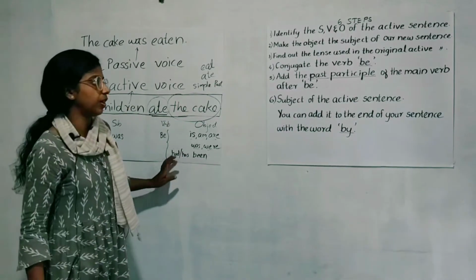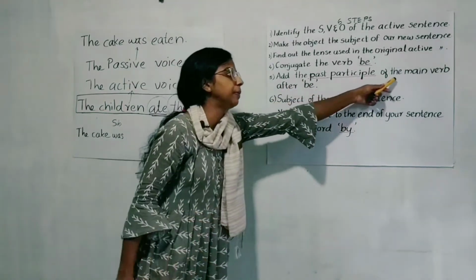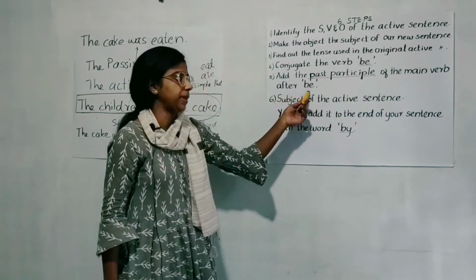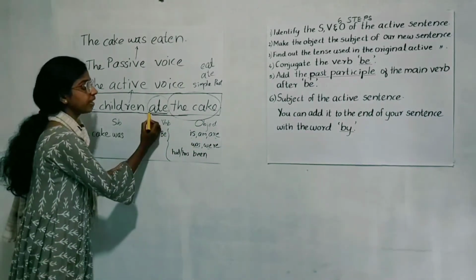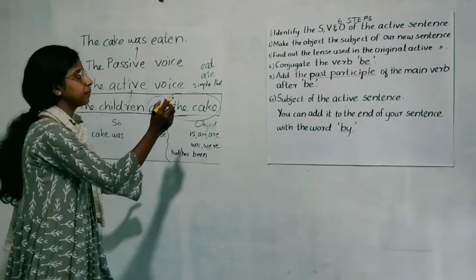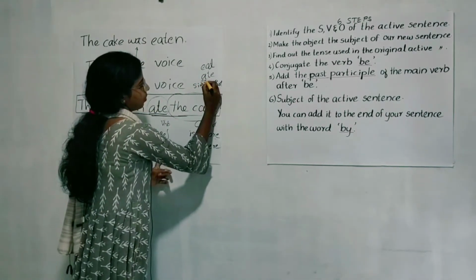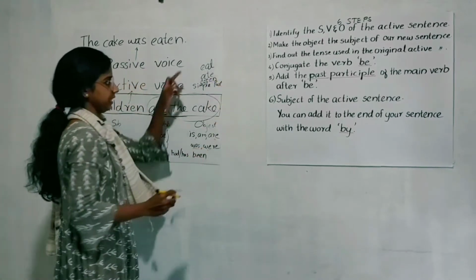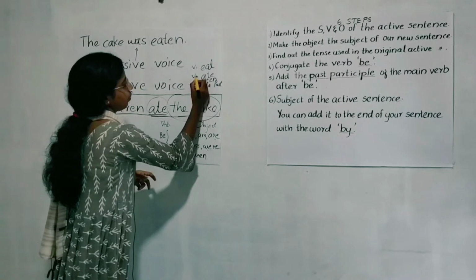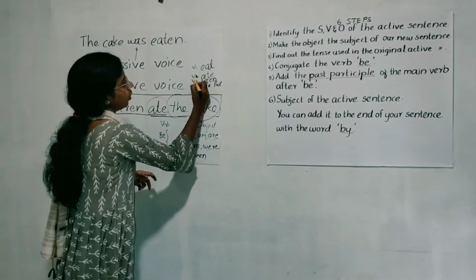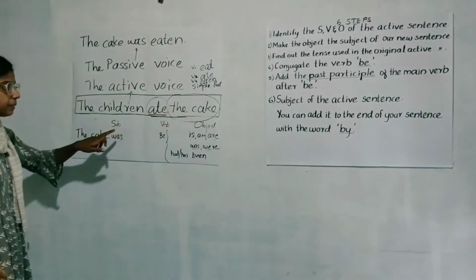So the four steps are over. Next, add the past participle of the main verb after be. Which is the main verb here? Ate. That is eat, ate, eaten. These are the three forms of the verb eat: V1, V2, V3. Eat, ate, eaten, right?